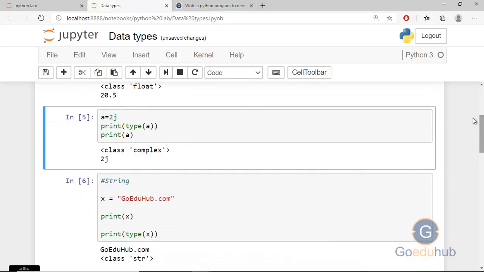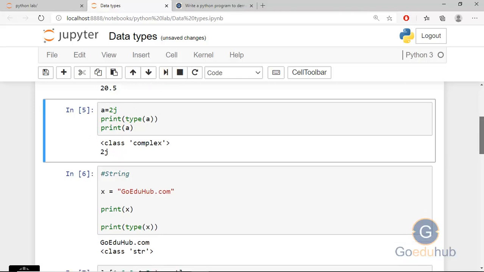Similarly, the next data type in the numerical data type is complex. Here I have defined a complex value a is equal to 2j, and then print type of a and then print a. You can see the output type of a is class complex. So our data type is the complex class type. So this is the numerical data type.